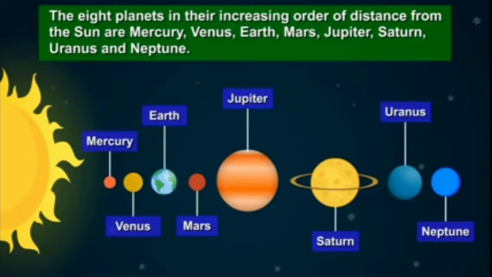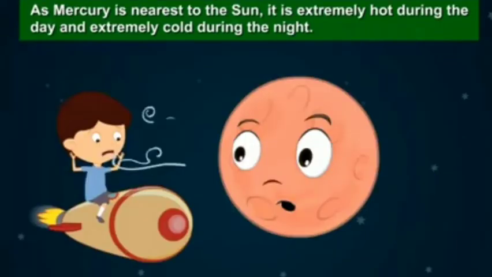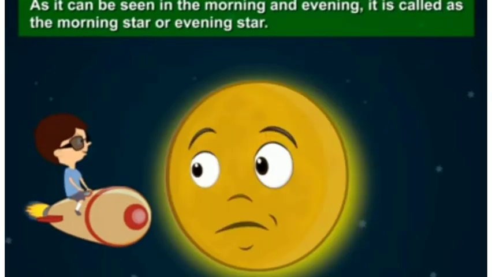Now let's see. The first planet is Mercury. As Mercury is nearest to the sun, it is extremely hot during the day and extremely cold during the night. Why? Because it is nearest to the sun. Now our second planet is Venus.